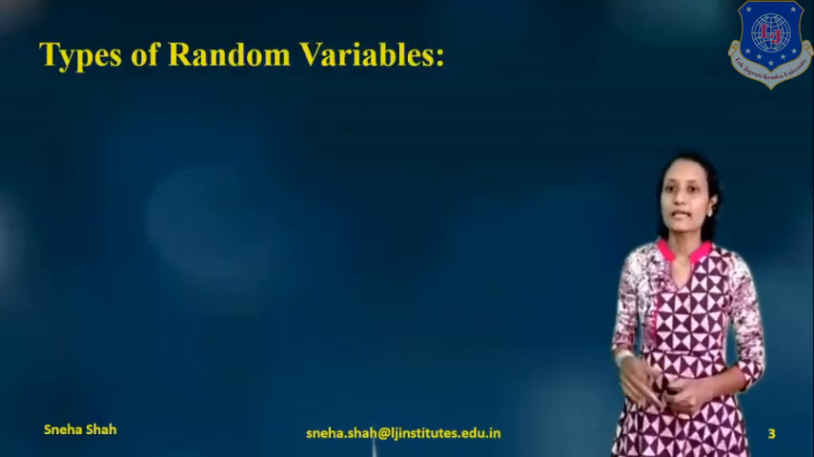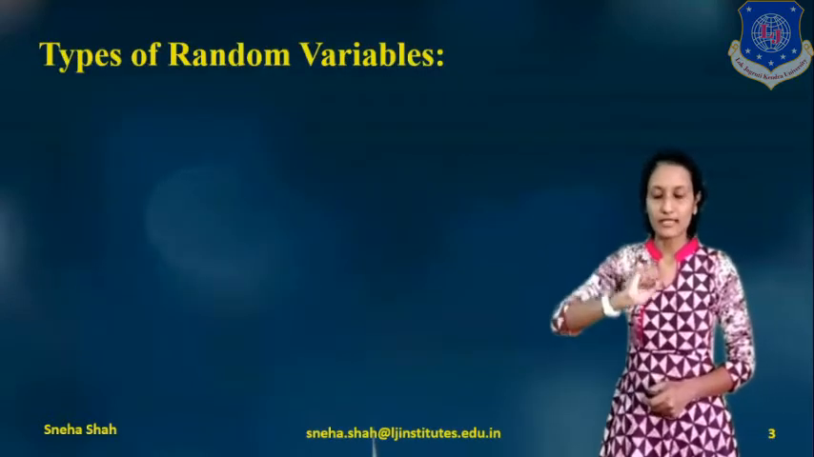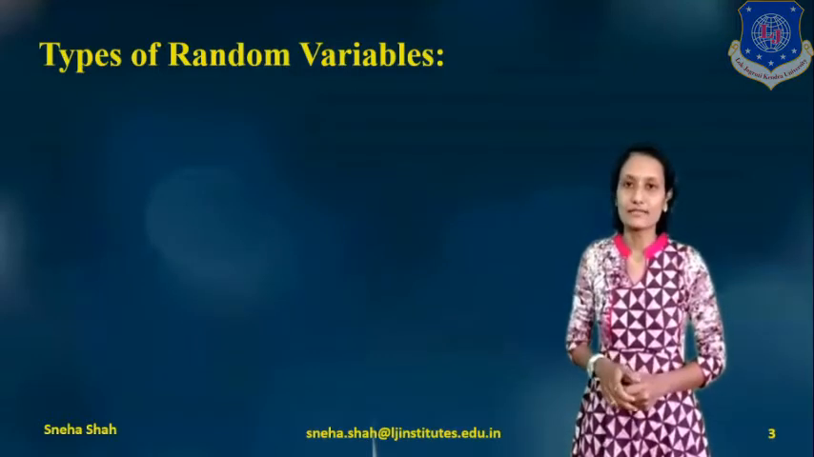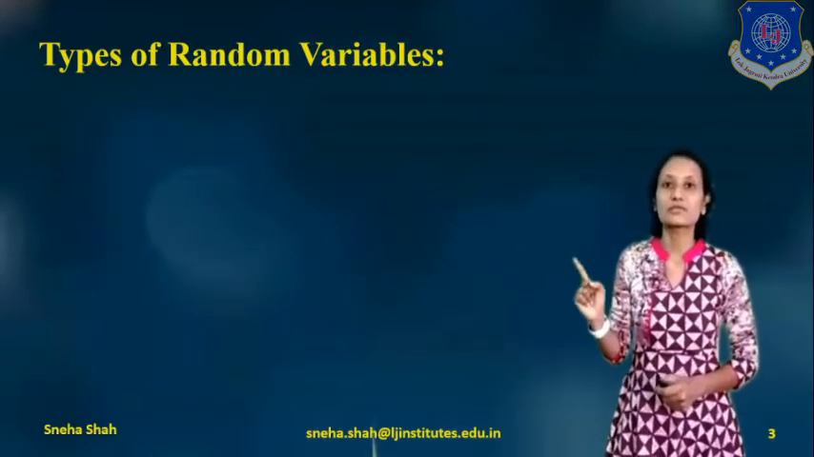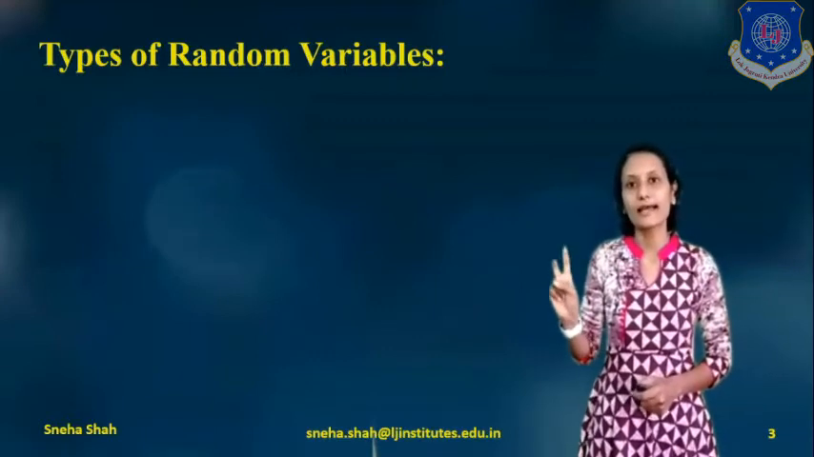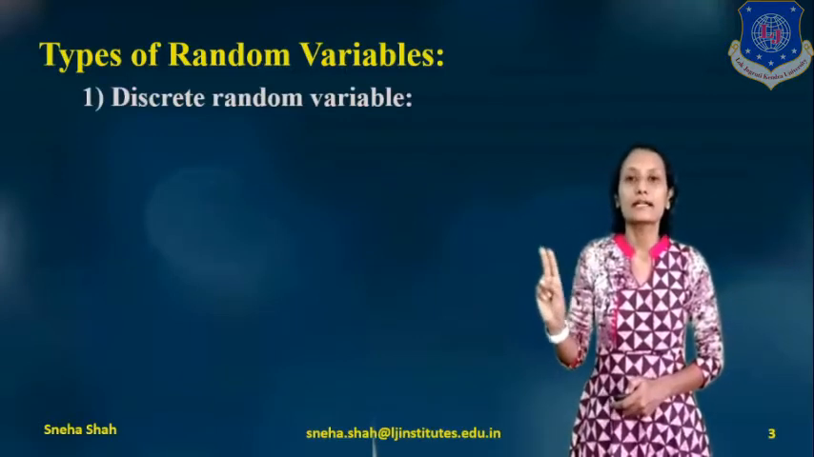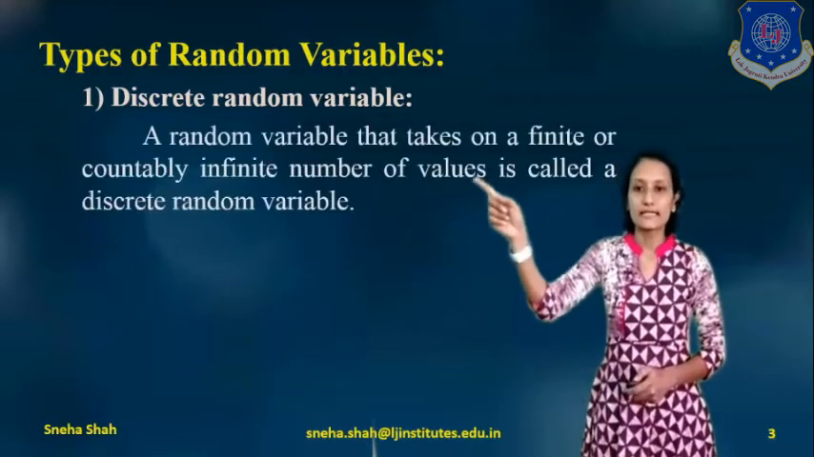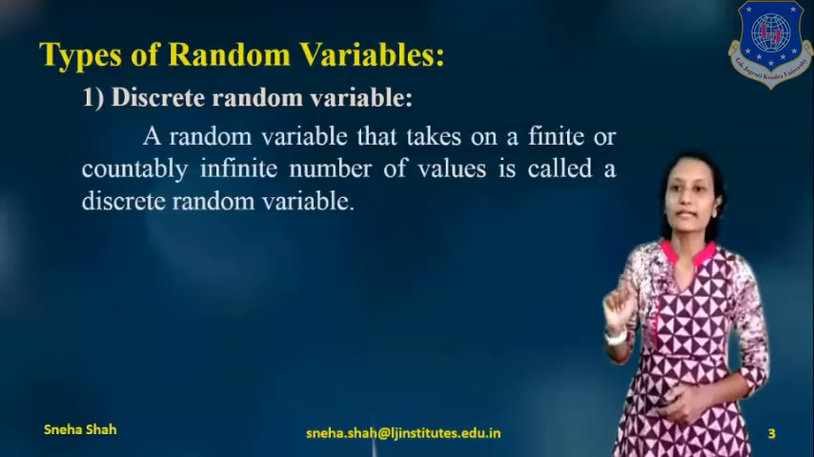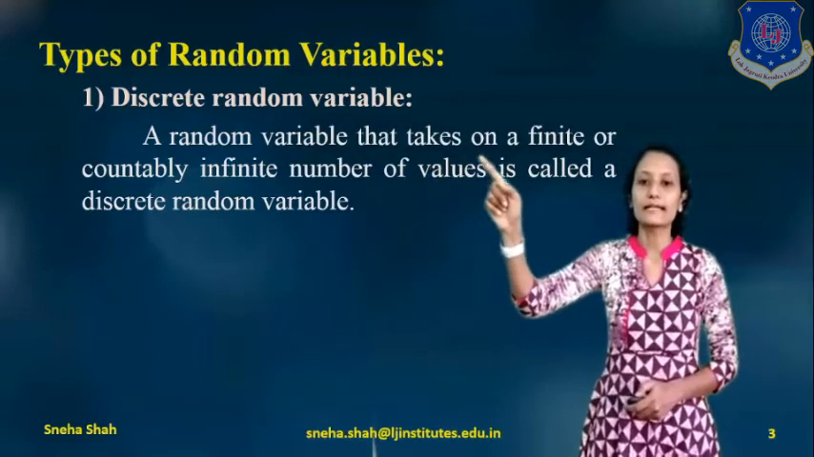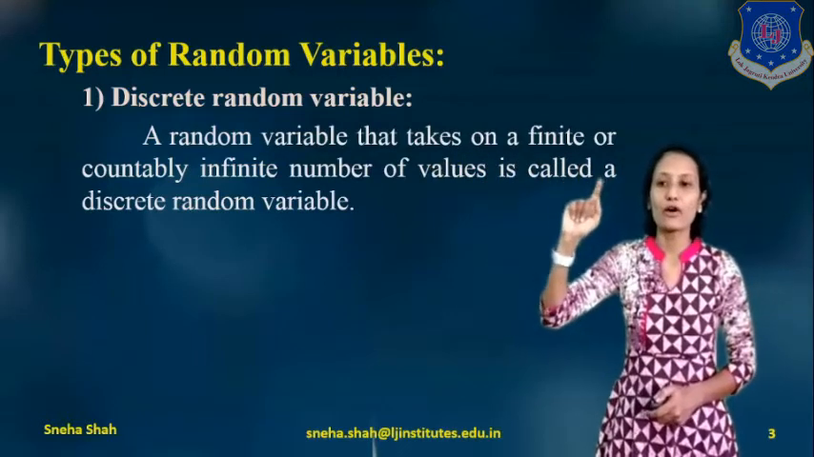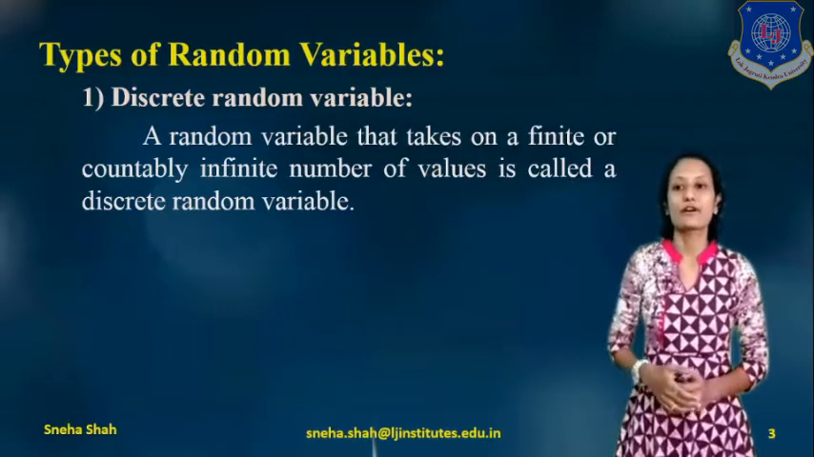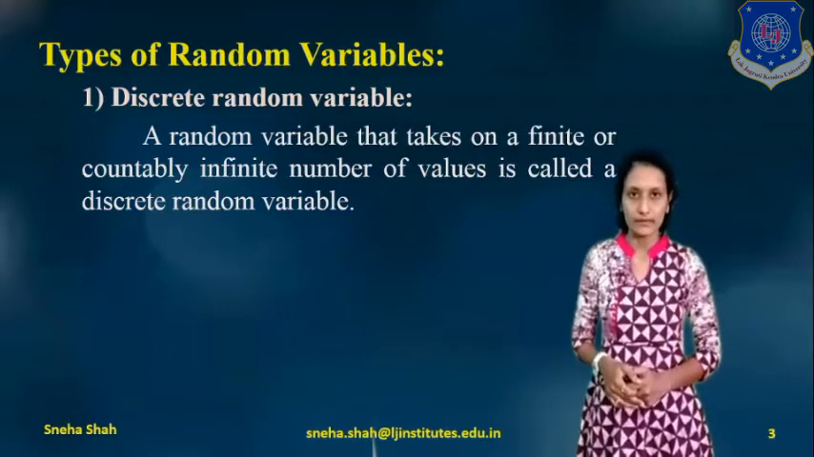Now the next topic is types of random variables. If we classify the random variable, it is classified into 2 types. The first one is the discrete random variable and the second one is the continuous random variable. A discrete random variable is defined as a random variable that takes on a finite or countably infinite number of values.